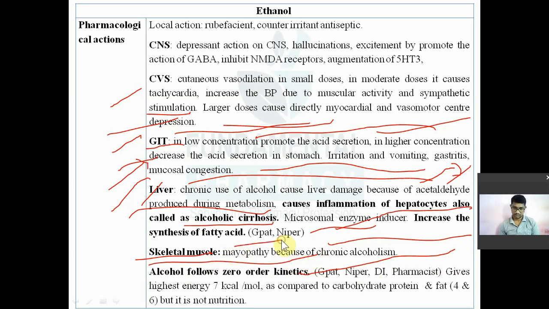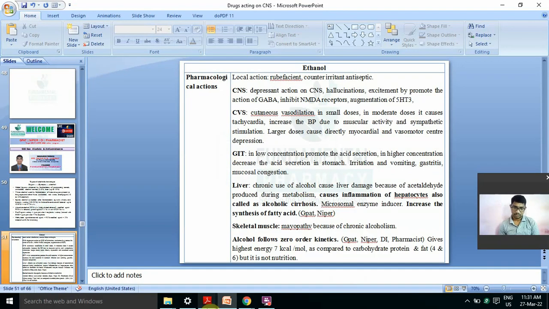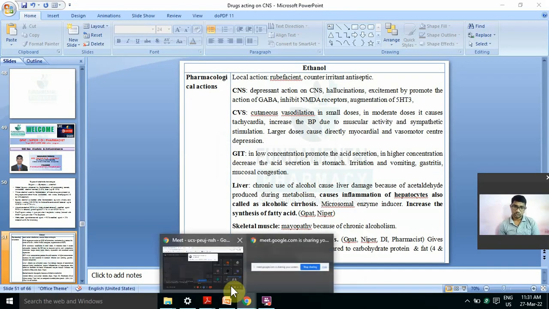Myopathy means degradation of your muscles. So whatever skeletal muscles are there, this is a bicep or tricep. If you are using ethanol chronically, then there is a myopathy due to chronic alcoholism. And remember, this alcohol follows zero order kinetics of elimination.